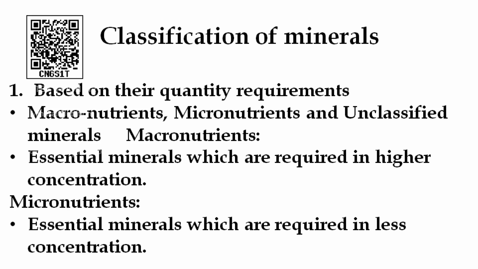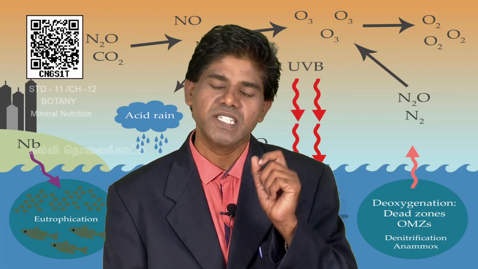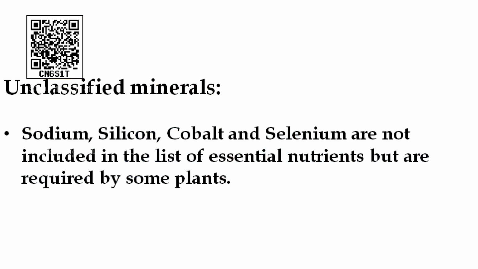So, these are the three categories of minerals based on the quantity. Macro means which are required in a higher concentration. Macro means large. Micro, which are required in a less concentration. So, the minerals which are required in a less concentration are called micronutrients. Next, the third category, you can see sodium, silicon, cobalt and selenium.